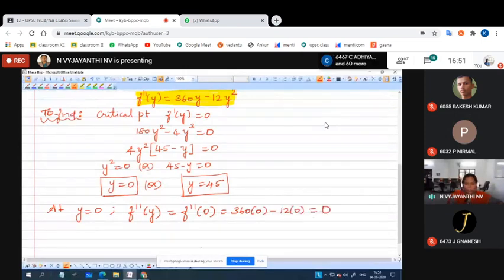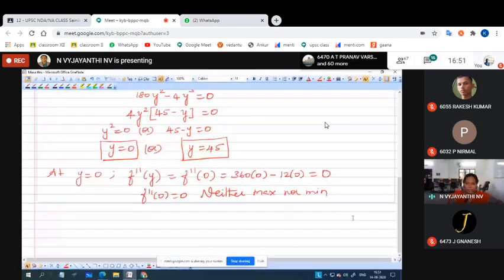So second derivative equal to 0 means what? Neither maximum nor minimum. Neither maxima nor minima is attained at this point. At y equal to 0, neither maximum nor minimum.